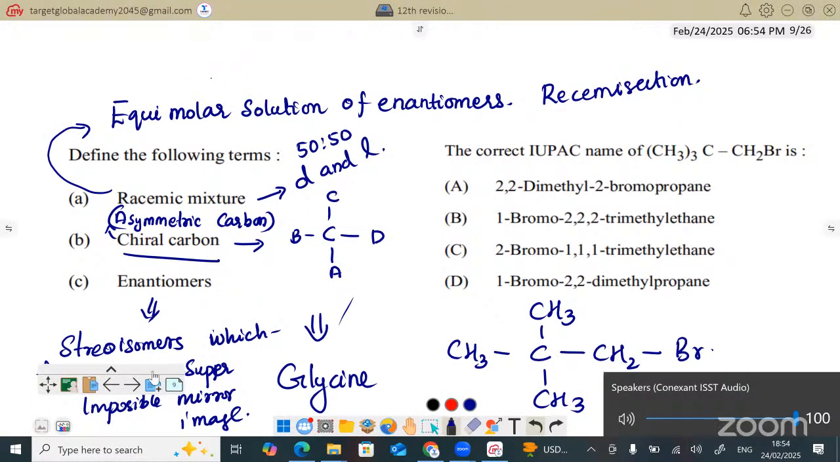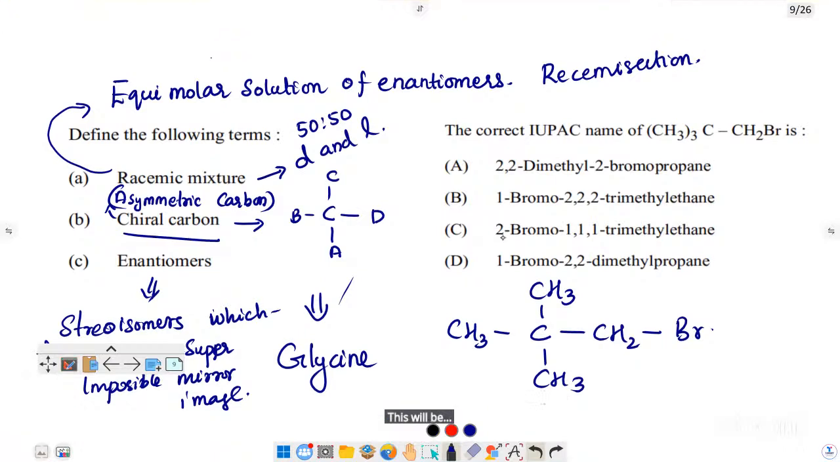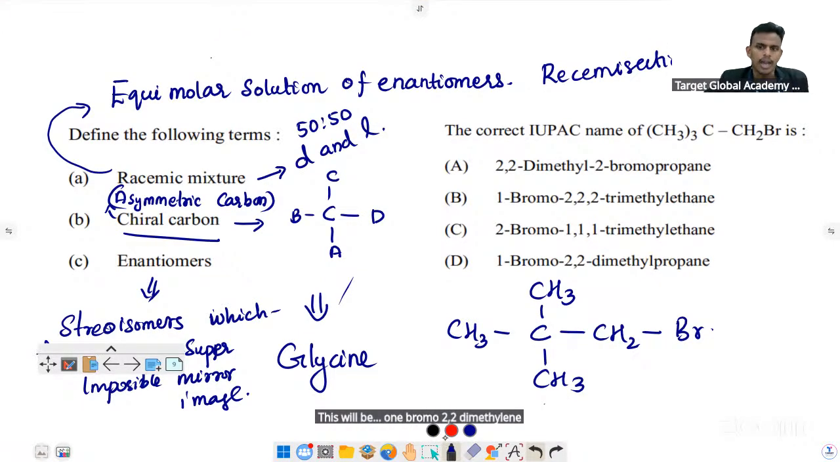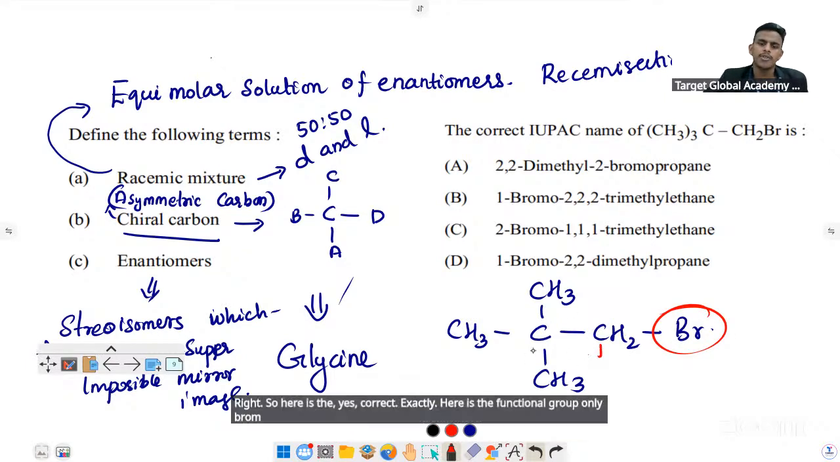This will be 1-bromo-2,2-dimethylpropane. Right, here is the functional group, only bromine, so you can start numbering from here.